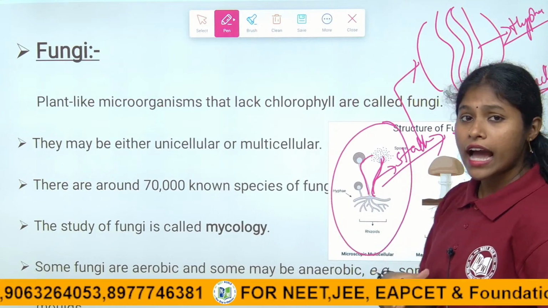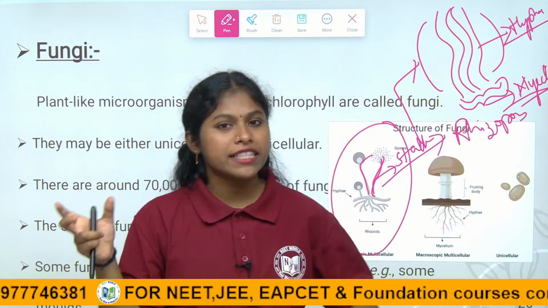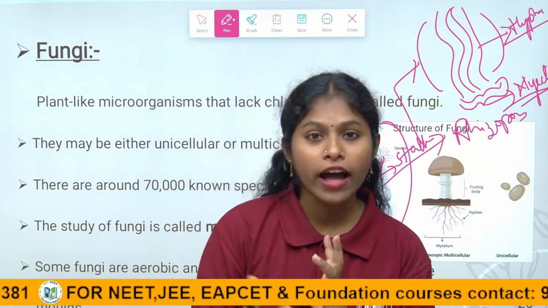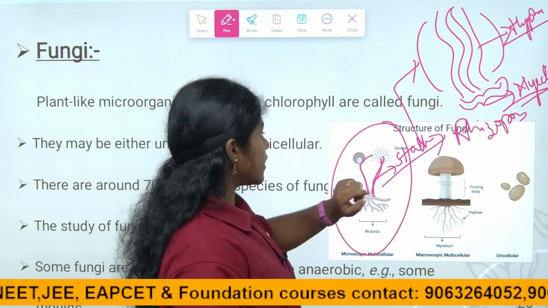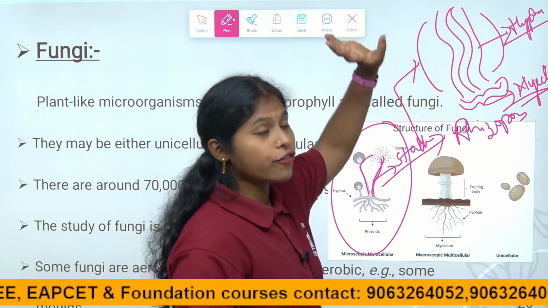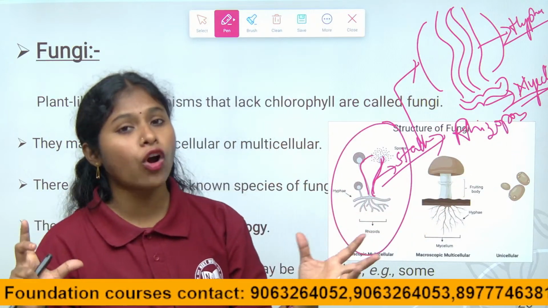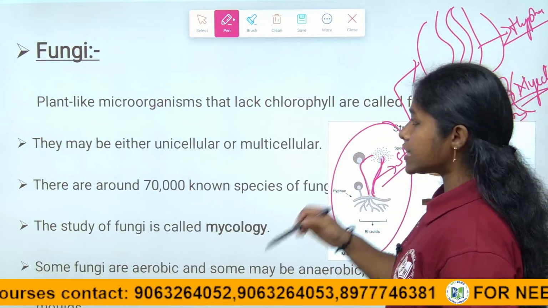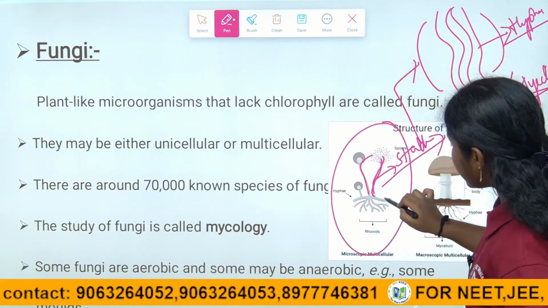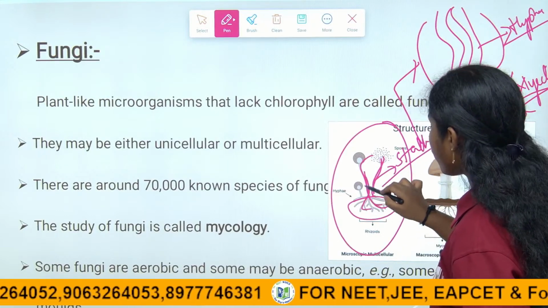So if they ask you the question, what is meant by mycelium? Mycelium is nothing but the collection of hyphae which are twisted together, right children? The stalk has long slender filaments. Each filament we call a hypha. The collection of hyphae we call mycelium. Here, root-like structures are there, no? These are all made up of mycelium only.